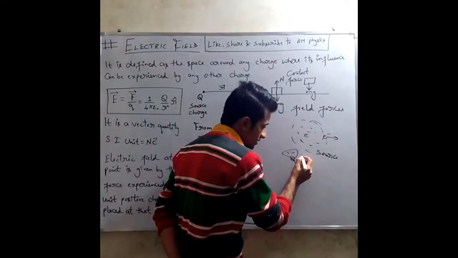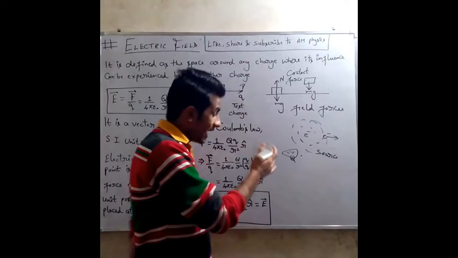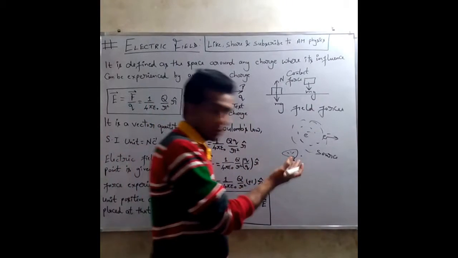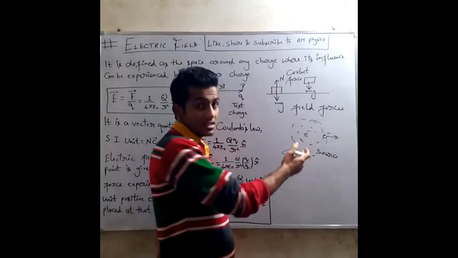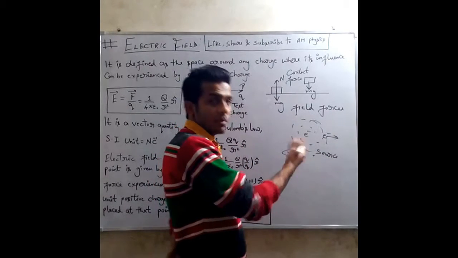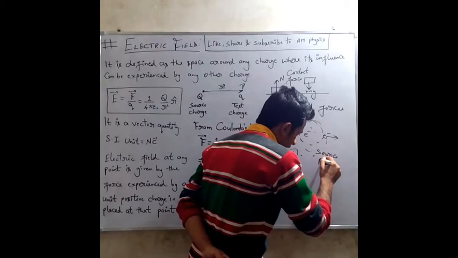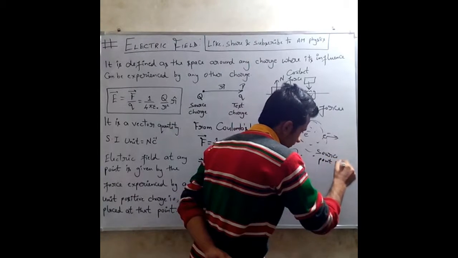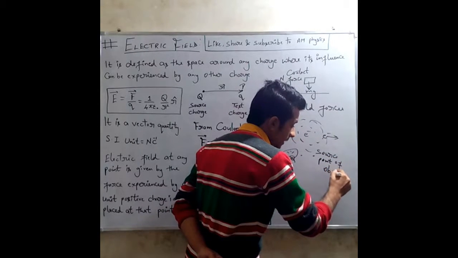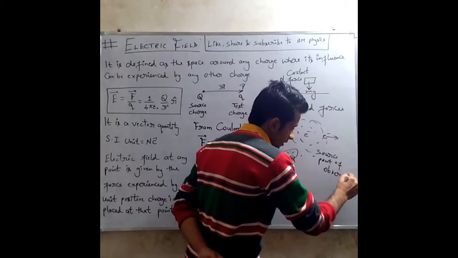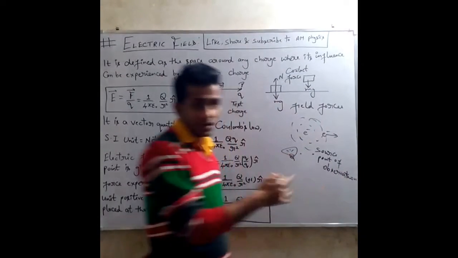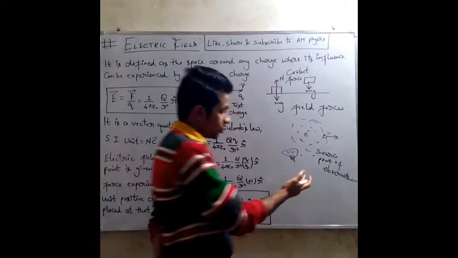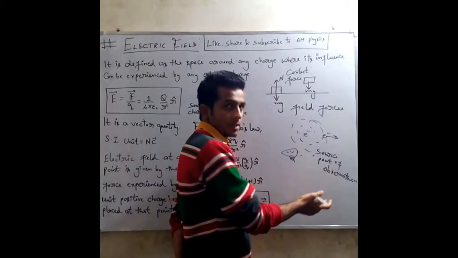If you take a point which is closer to the bulb, the light, that is the field of this bulb, will be more. And if you take another point which is farther from the bulb, the light, that is the field of this bulb, will be less. So it depends on the point of observation. But it does not depend on the observer. It does not matter whether I observe it or you observe it, the light will remain the same.